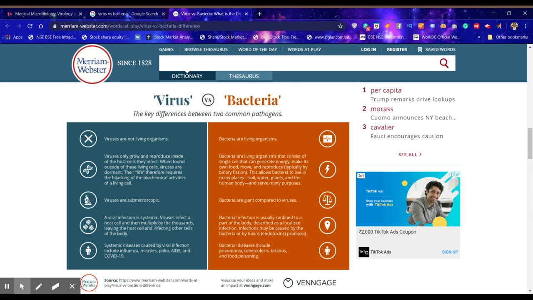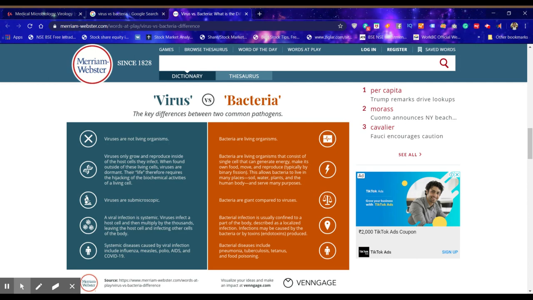Infections caused by bacteria are many times localized to a part of the body, like the lungs, causing pneumonia, or the brain, or even organs like the testis, causing inflammation. But you need a weak immune system. Only in an immunocompromised person do we get bacteremia, or bacteria becoming systemic.